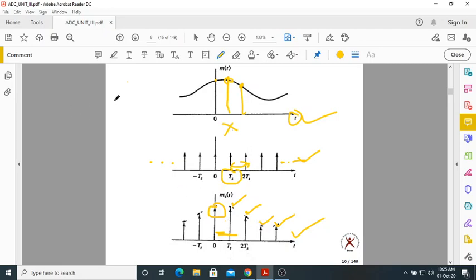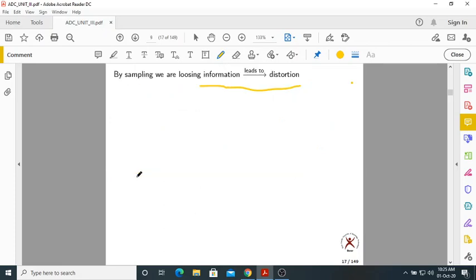You can clearly see this is a curve defined at every time, but we are taking only fewer samples from that curve. So this may not contain each and every piece of information that was in the original signal. There can be some distortion, so we try to minimize the distortion, or the loss of information.